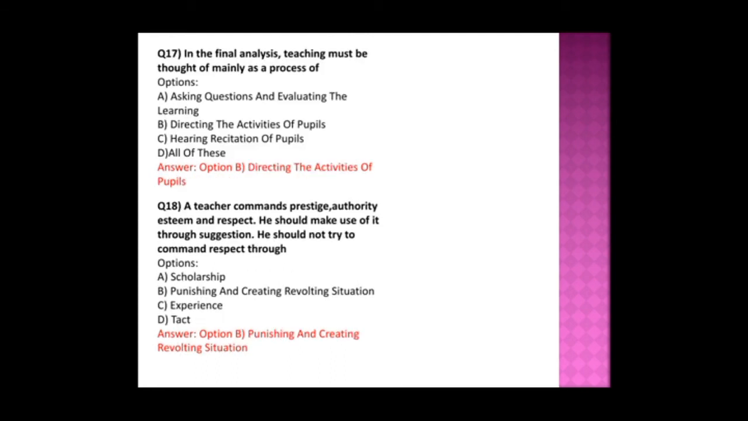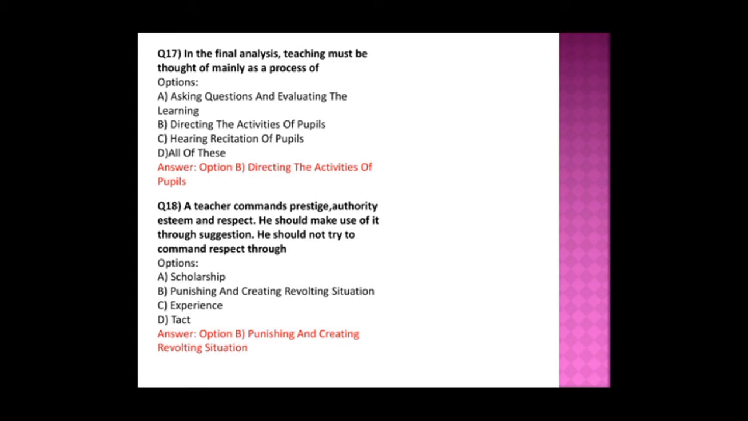And next question: in the final analysis, teaching must be thought of mainly as a process of. What is the teaching process? Mainly, what is the teaching process? That's the question. And 4 options are here. A is asking questions and evaluating the learning. B is directing the activities of pupils. C is hearing recitation of pupils, and all of this. Here the option is B, directing the activities of pupils, pupils means students only.